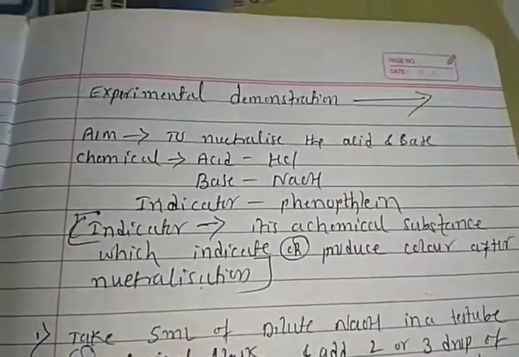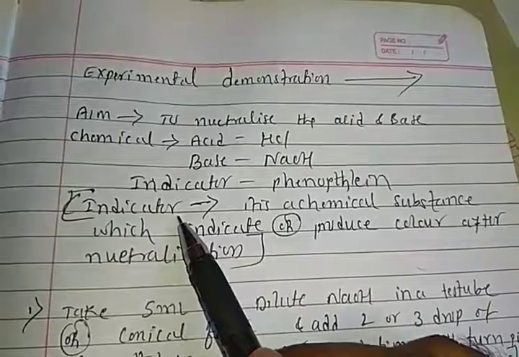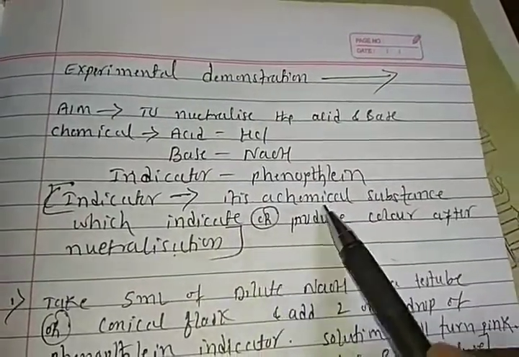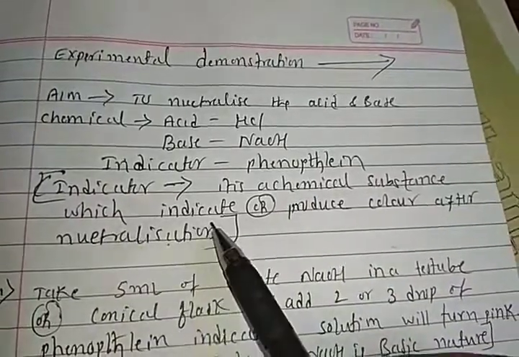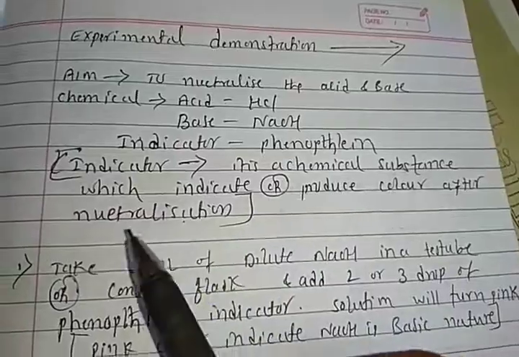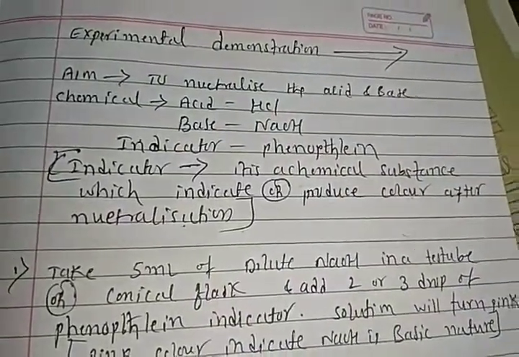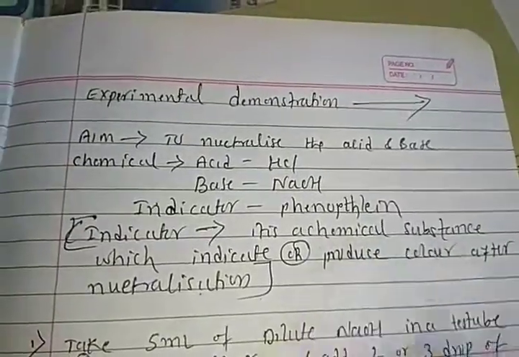In your mind a question arises: what is the meaning of indicator? So students, I have written the definition here. An indicator is a chemical substance which indicates or produces color after neutralization.